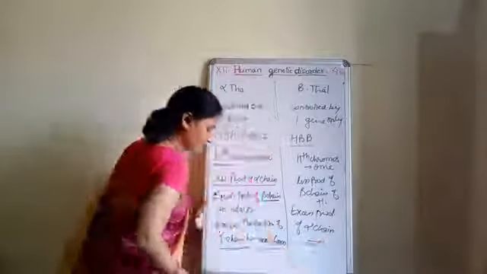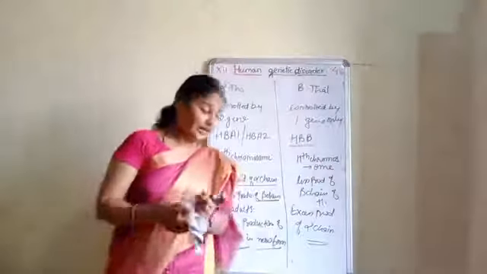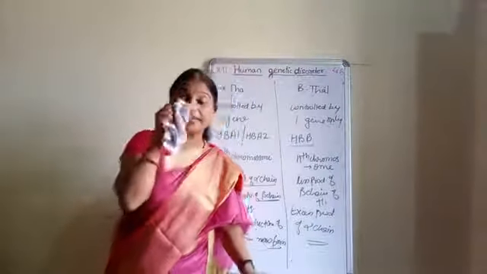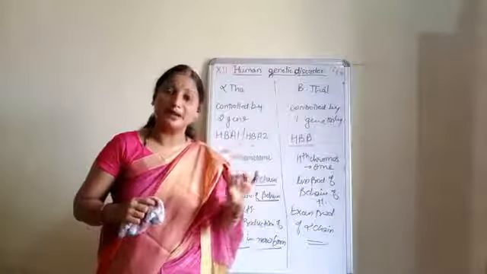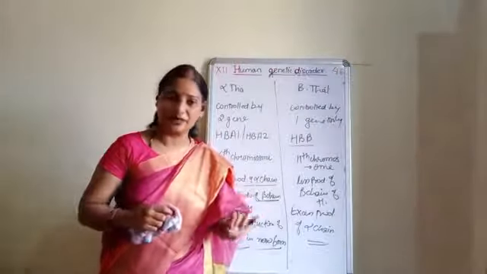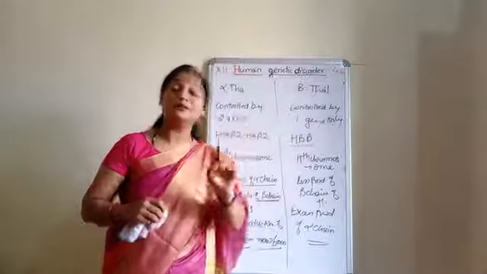And that's why, children, in genetics, each and everything should be perfect. It should be 100% perfect. If a gene is present somewhere, then an equal number of genes should be there.